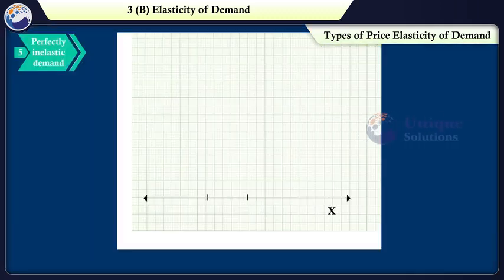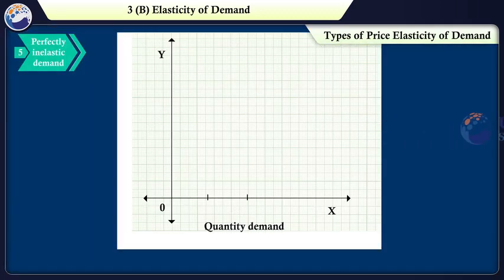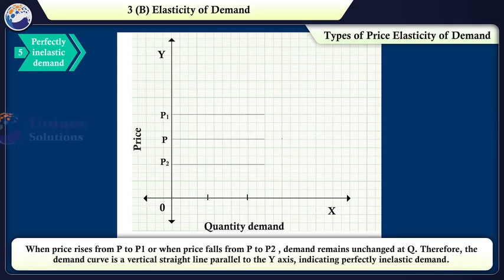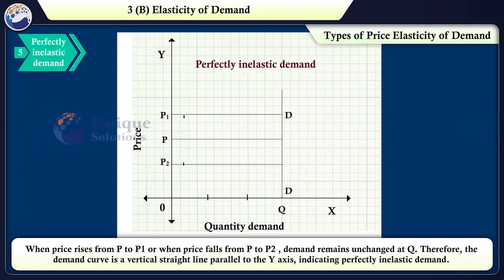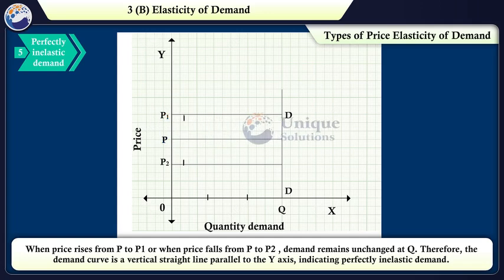Let's understand the concept of perfectly inelastic demand with graphical representation. When price rises from P to P1 or when price falls from P to P2, demand remains unchanged at Q. Therefore, the demand curve is a vertical straight line parallel to the y-axis, indicating perfectly inelastic demand. And here, ED is equal to 0.